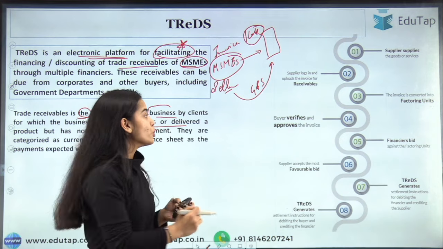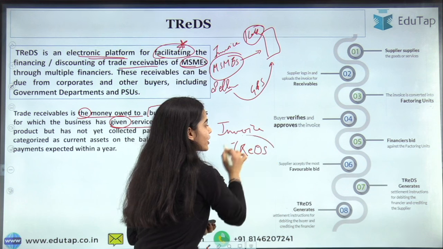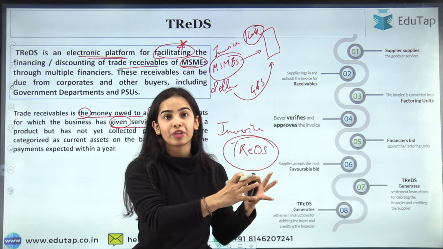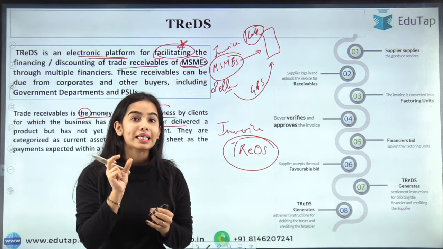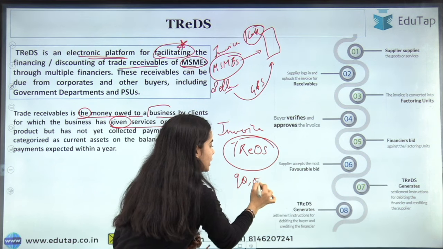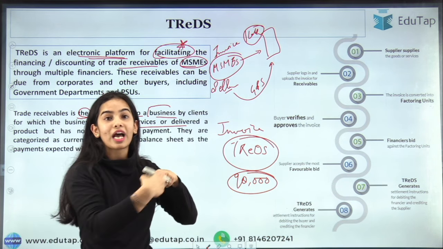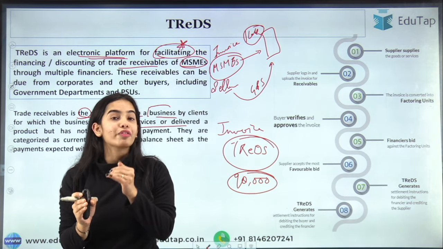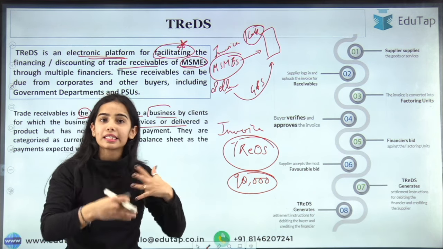So what the MSME can do is to provide this invoice in the TReDS. The TReDS is the electronic platform where the invoice will be delivered and the financiers are there. The financiers will give the MSMEs the money at a discounted rate. Like on 1 lakh, the financier says I will only provide you 90,000. So the MSMEs will get this 90,000 in the current period. They do not have to wait for the 3 months or the 1 month. And the financiers are the ones who wait for 3 months and get the 1 lakh rupees while paying only 90,000. So let's understand this whole process.